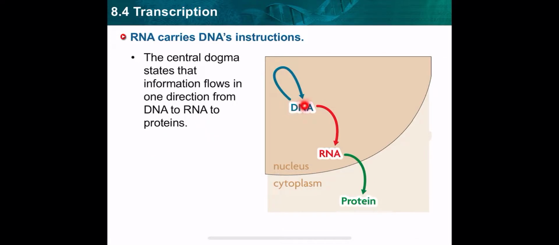What's the name of the process of the formation of RNA from DNA? This process is transcription. Does it mean that there is another process? Yes. The formation of protein from RNA, this is translation. So the central dogma of molecular biology includes, number one, replication to get copies of DNA. After that, transcription to get RNA. Then translation to get protein from the RNA.